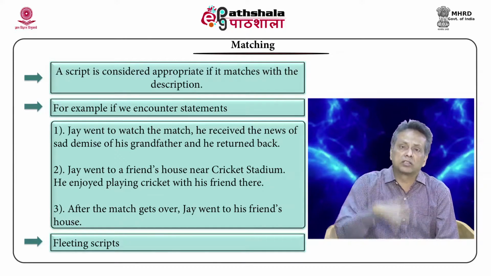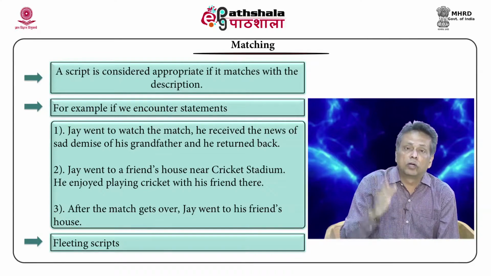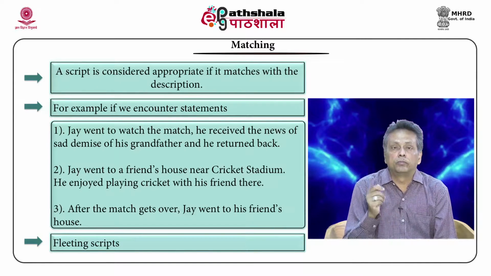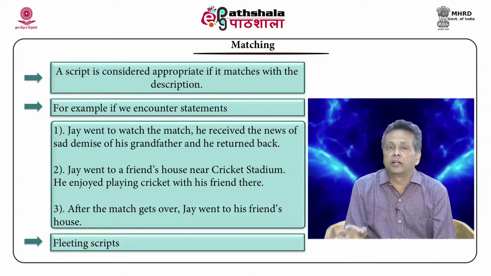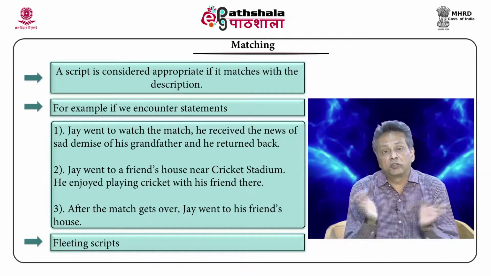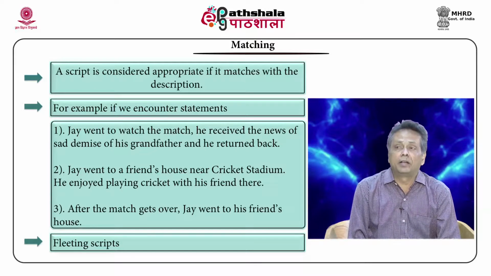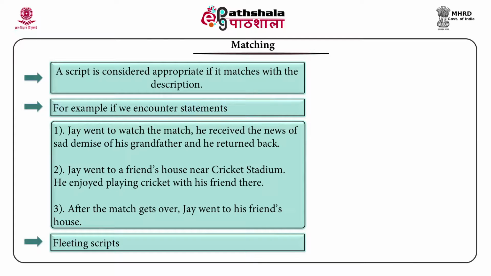You do not invoke that script, do not insert those statements like Jay went to the stadium, he bought a ticket and so on and so forth. They are not entered, only a pointer is kept. And looking at a later statement, if it is found that he really went to watch the match, you can insert those things later and not right now. So fleeting scripts are also an interesting problem.